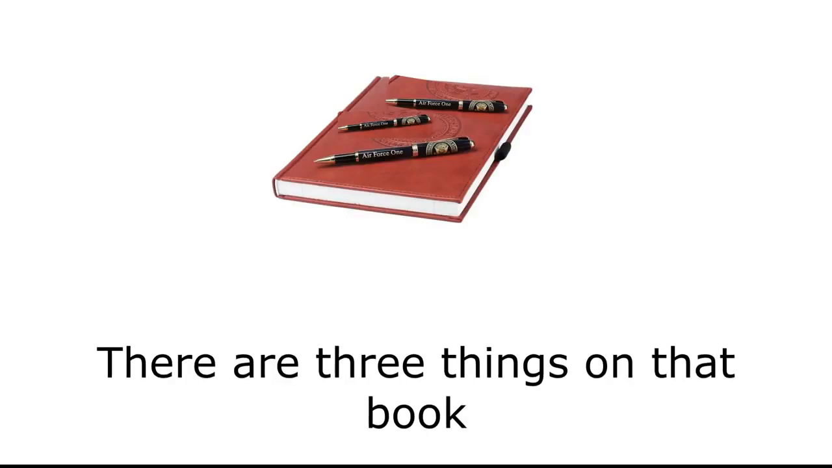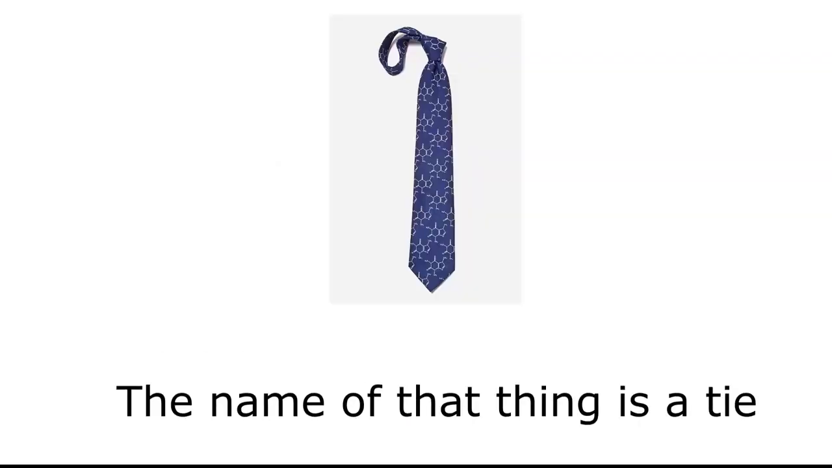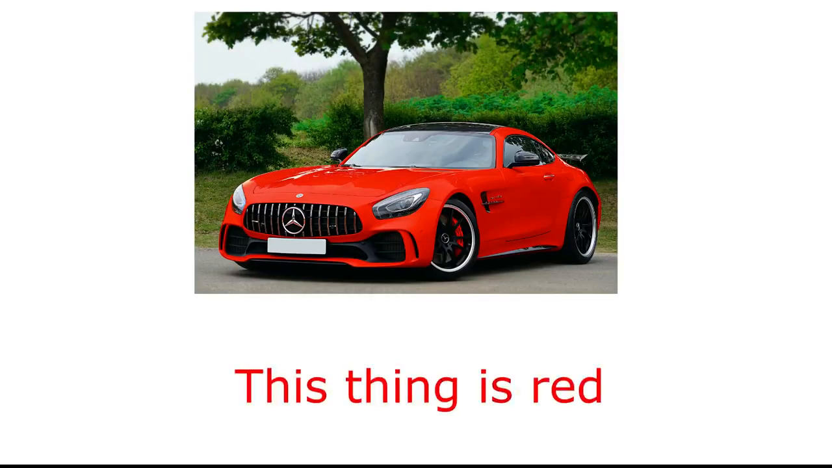Thing. How many things are there on this book? There are 3 things on that book. What's the name of this thing? The name of that thing is a tie. What color's this thing? This thing's red.